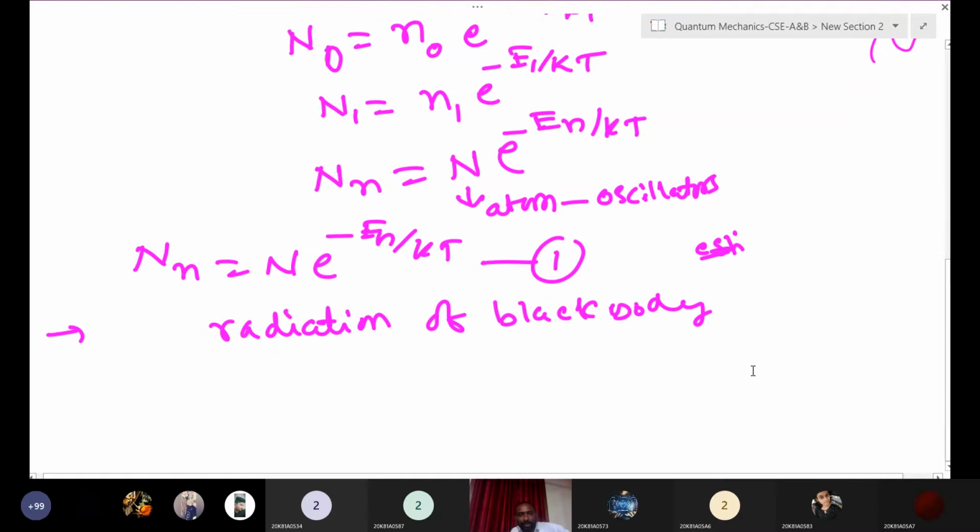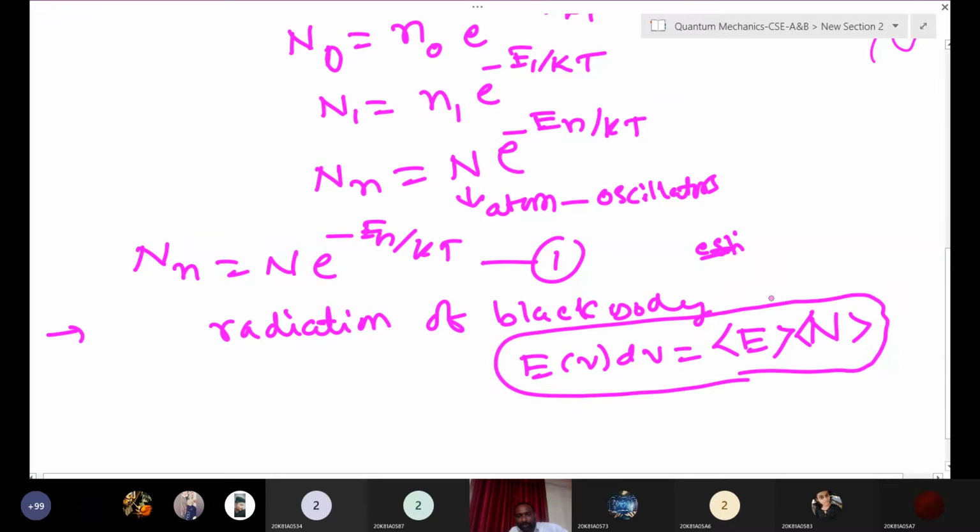The emitted radiation from the black body, E of nu into f nu d nu, is equal to the average energy into the number of oscillators in a state, in a system or black body. This is what we are going to estimate. First you estimate the average energy. After that, the average number of particles, how many particles are there in a system. You have to estimate these two.